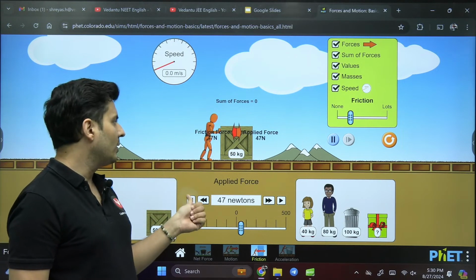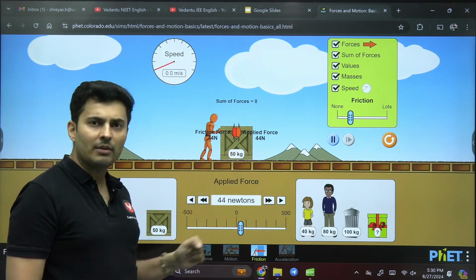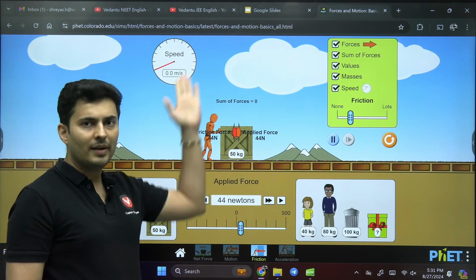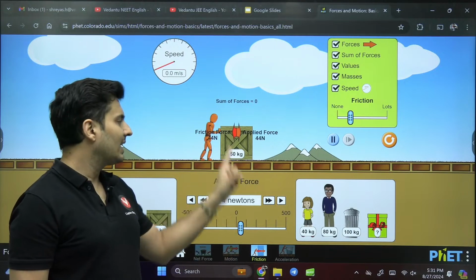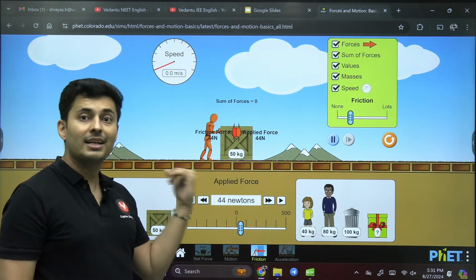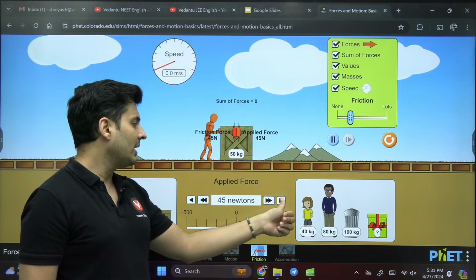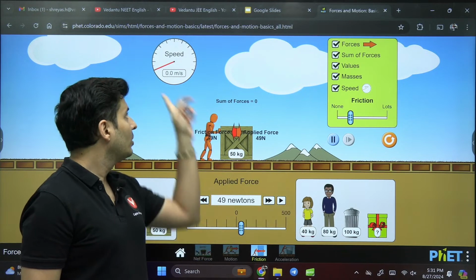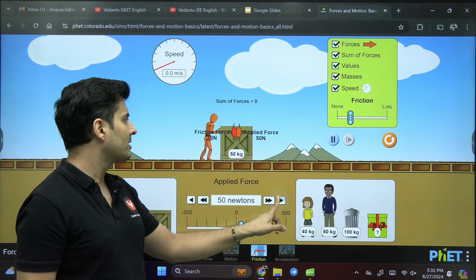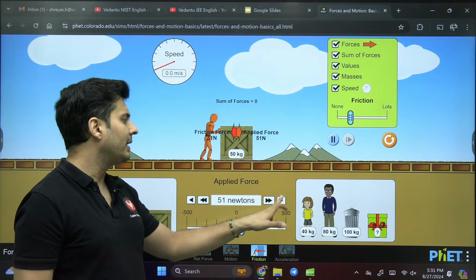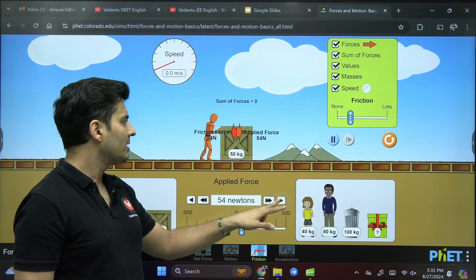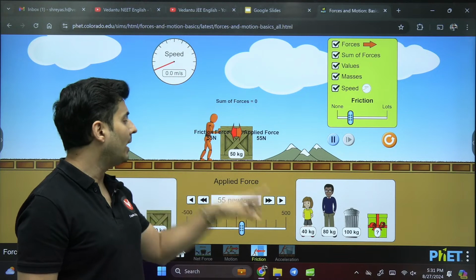Static. I reduce it to 44. This also became 44. What friction is it? Static, because it is not moving. This is static friction, not yet reached the limit, because it has not yet started moving. If it starts moving, this speedometer will change. 51, not yet moving, it is still static friction. Keep an eye over there.